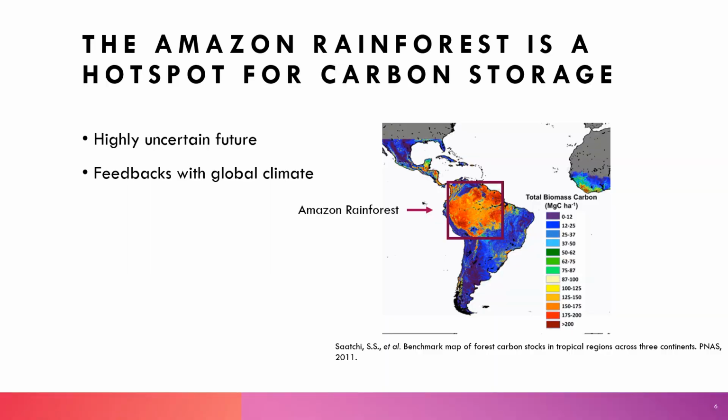So why did we choose to focus on the Amazon rainforest and the tropical Americas for this project? Well, the Amazon rainforest is a hotspot for carbon storage. It stores a lot of above ground biomass, as you can see from this figure here, which is from a paper that came out in PNAS in 2011. However, its future and ability to continue sequestering these large amounts of carbon is unclear with anthropogenic climate change, putting stress on the ecosystem. And if the Amazon rainforest stopped being able to store these vast amounts of carbon, there could be large feedbacks with the Earth system because it would mean that more carbon dioxide would be staying up in the atmosphere, and that could greatly accelerate global warming.